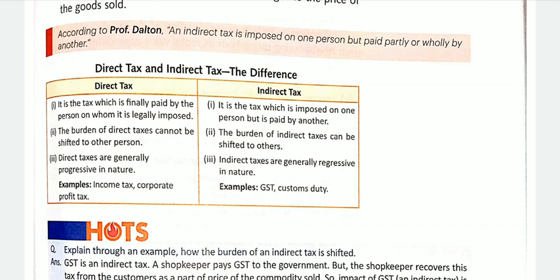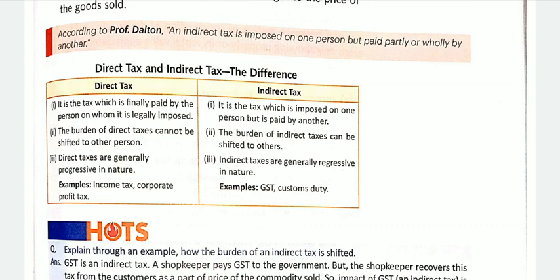Second point, the burden of direct tax cannot be shifted to another person. If I am earning, then I will have to pay the tax only. On the other hand, the burden of indirect tax can be shifted to others. The burden can be shifted from manufacturer to the consumer legally.